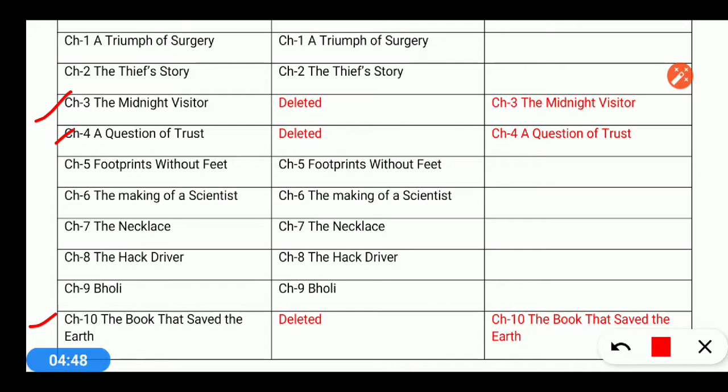These 3 lessons have been removed from the syllabus. So you have understood that in the 2 NCERT books which we follow in 10th class, from First Flight, 1 fiction and 4 poems, and from the supplementary reader Footprints Without Feet, 3 chapters have been deleted and 7 chapters we have to study.